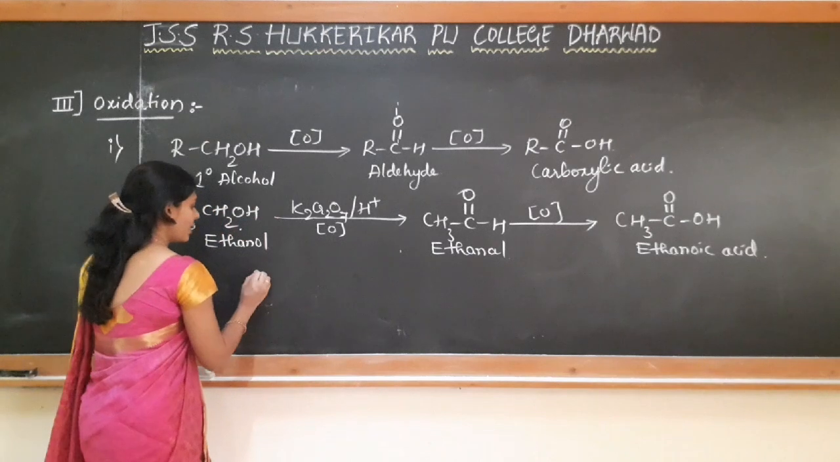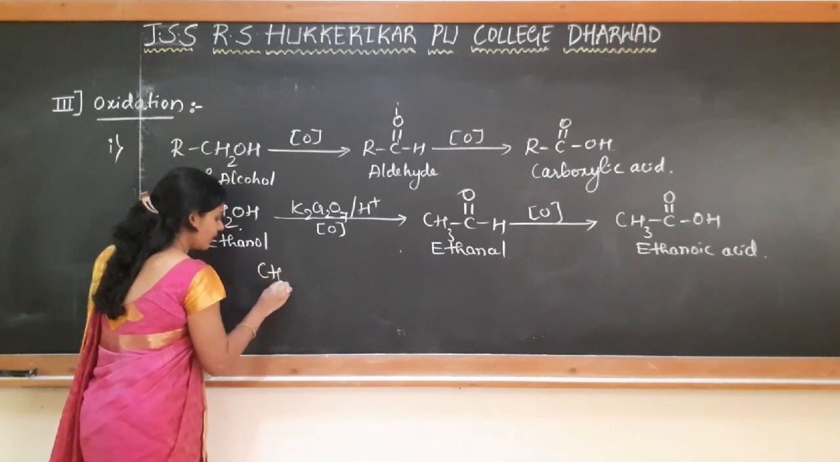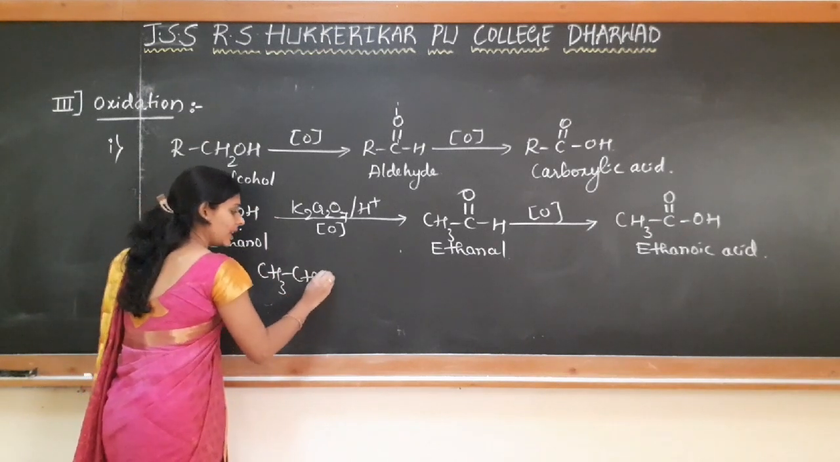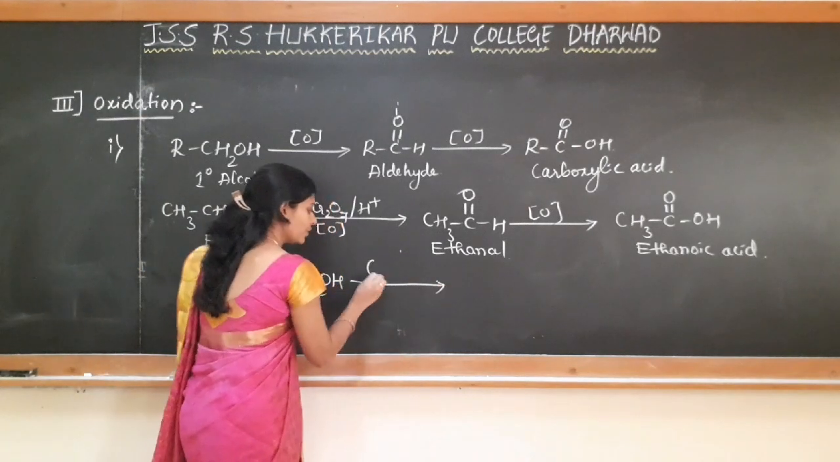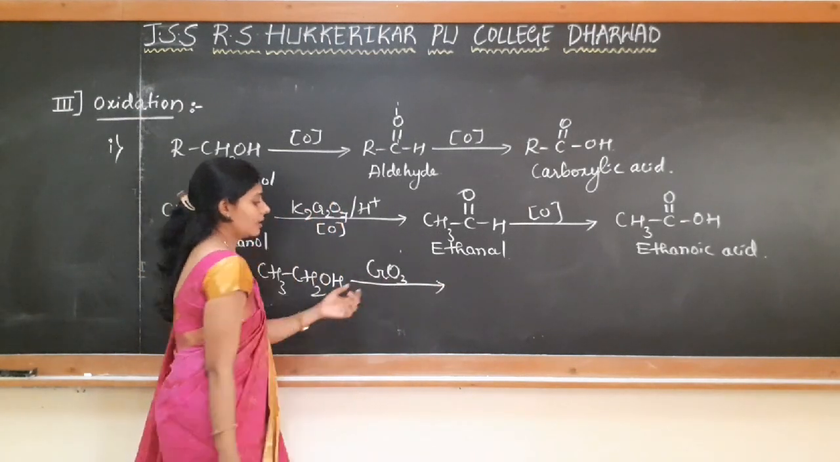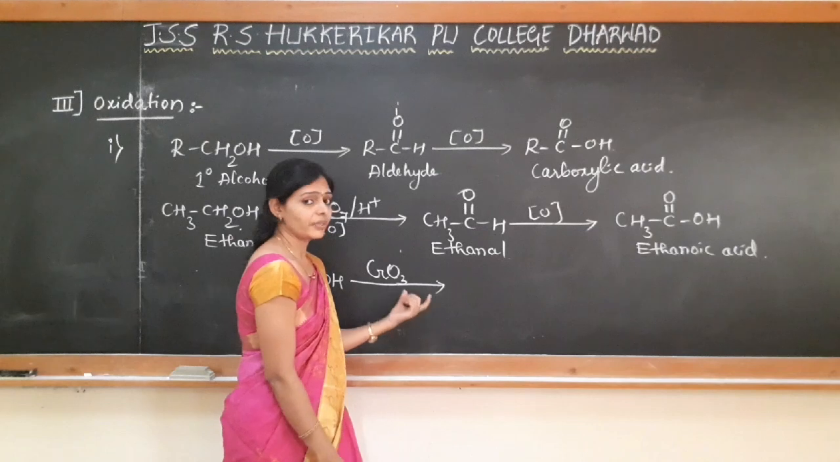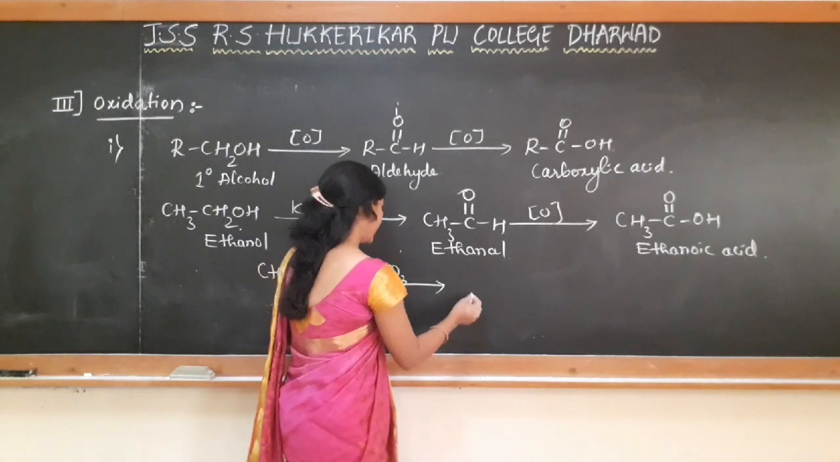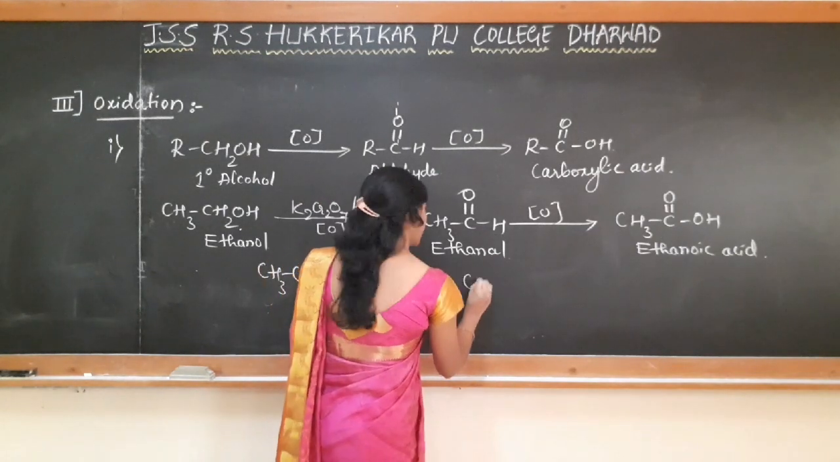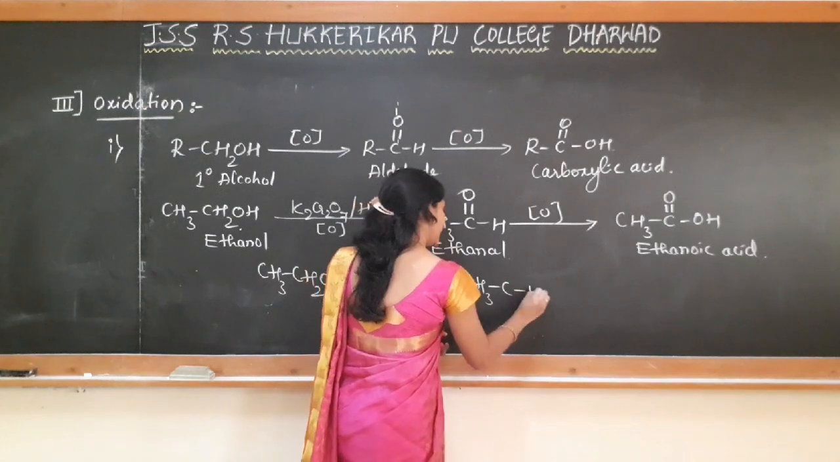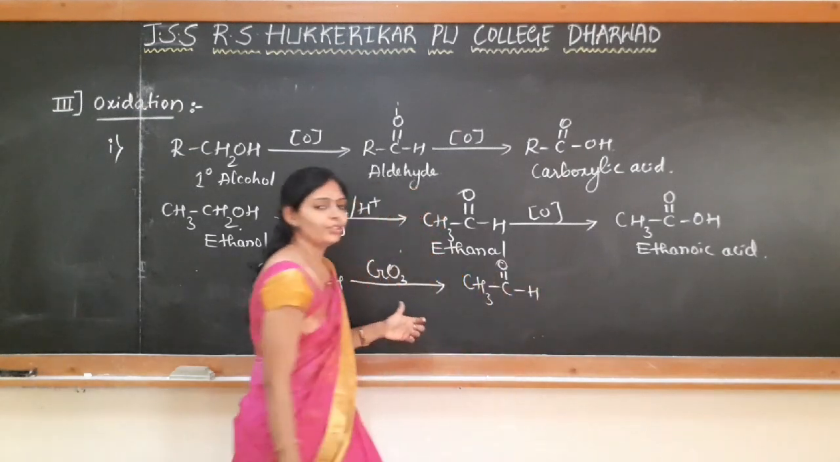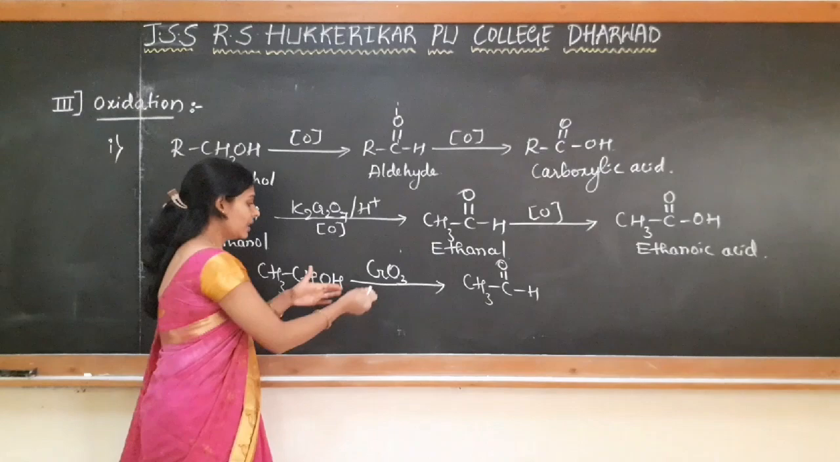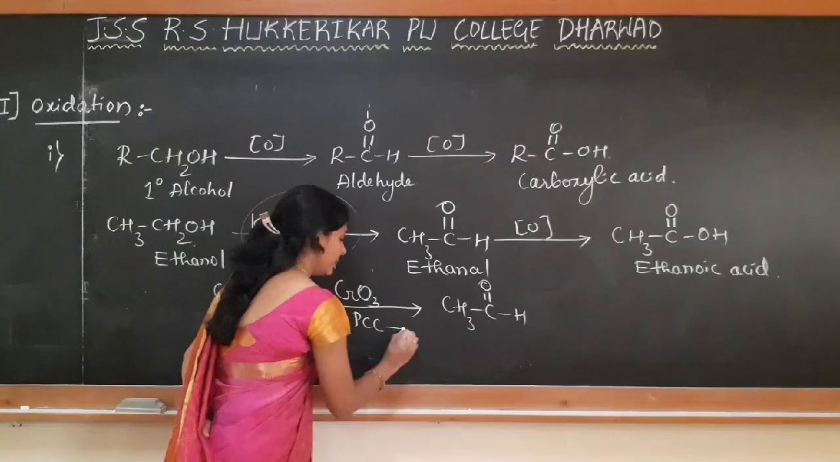So what we have to take? If I take the same alcohol, and it is treated with chromic anhydride, chromic oxide in anhydrous condition, if I take this reagent, then there is a formation of ethanal. Further oxidation is not possible. And even you can use PCC.